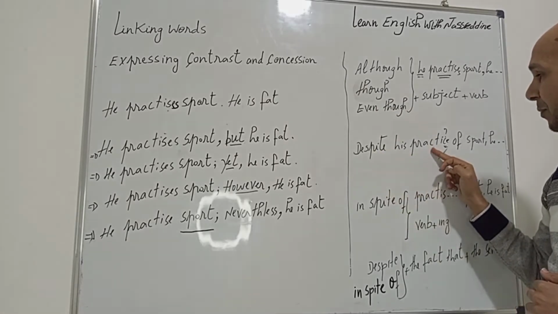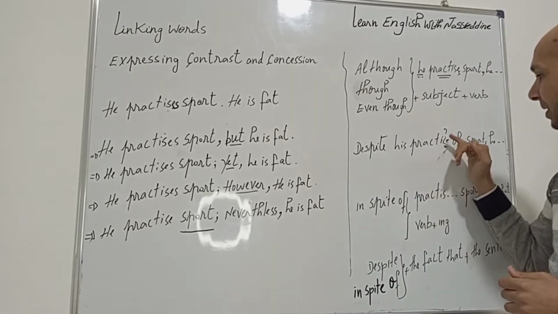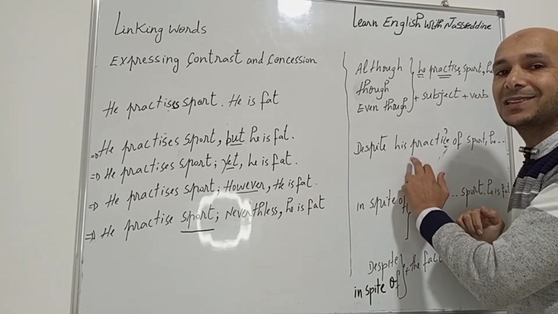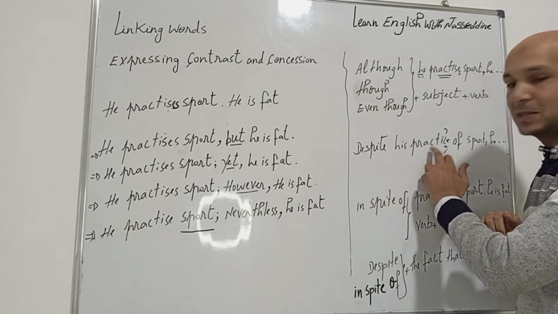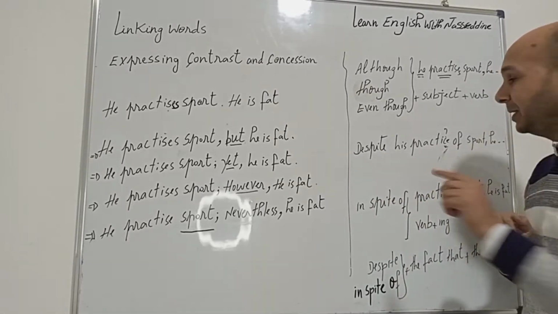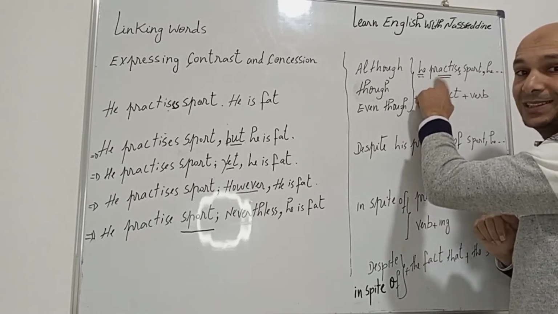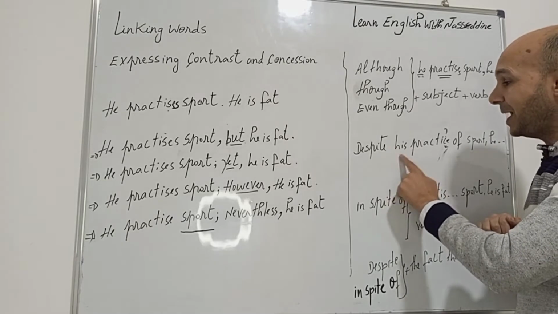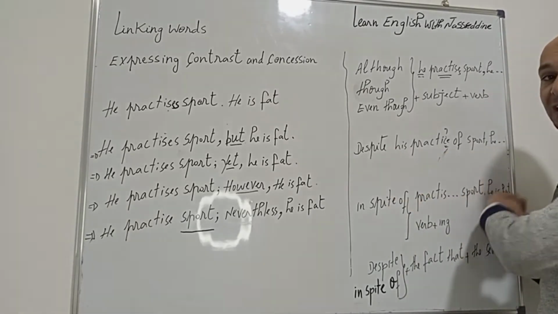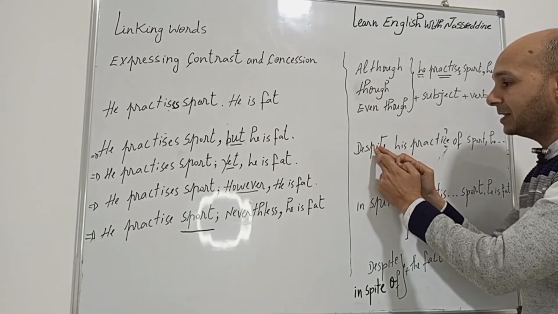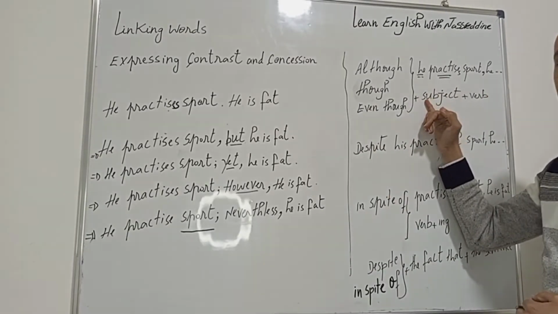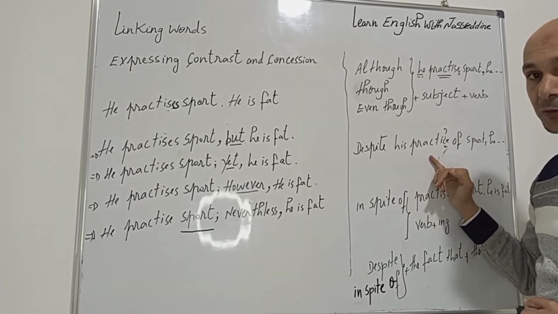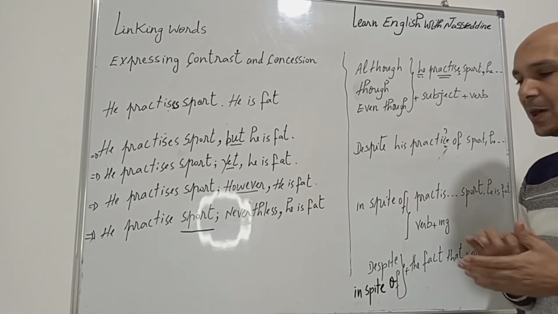Despite his practice of sport, رغم ممارسته للرياضة. Despite his practice. Practice here is not a verb, it's a noun from the verb practice. Despite his practice of sport, he is fat. So the word despite is not followed by subject and verb. It's followed by a noun. So it's not a subject. Perfect.